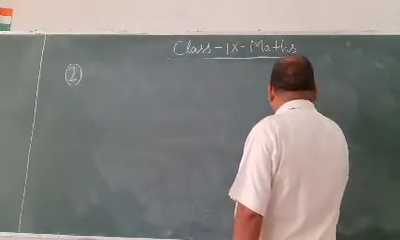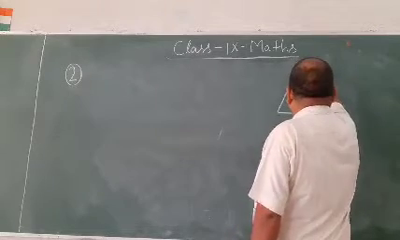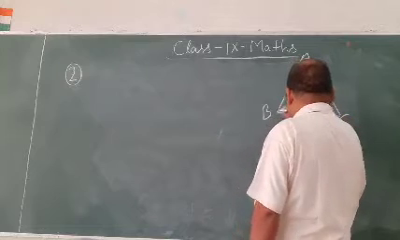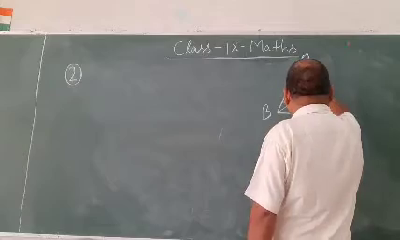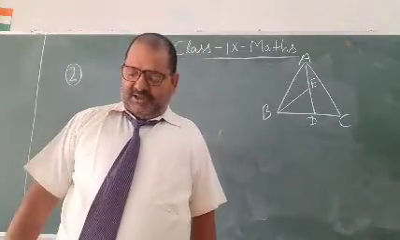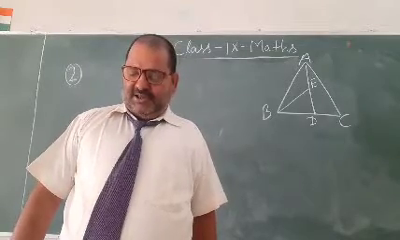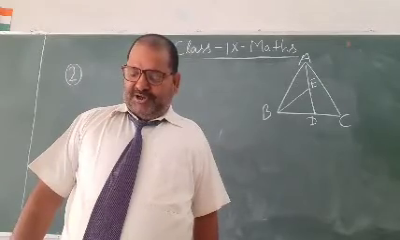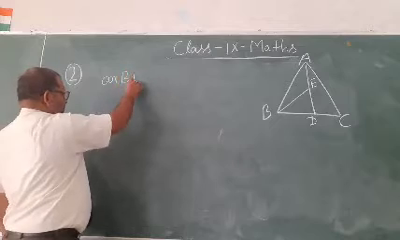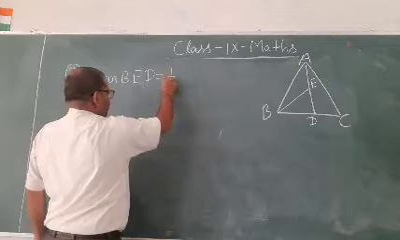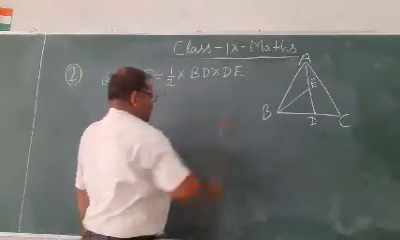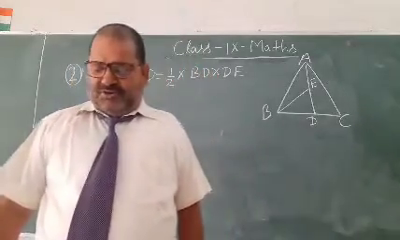Now the figure: A, D, B, C and E. Area BED equals 1 by 2 BD into DE.